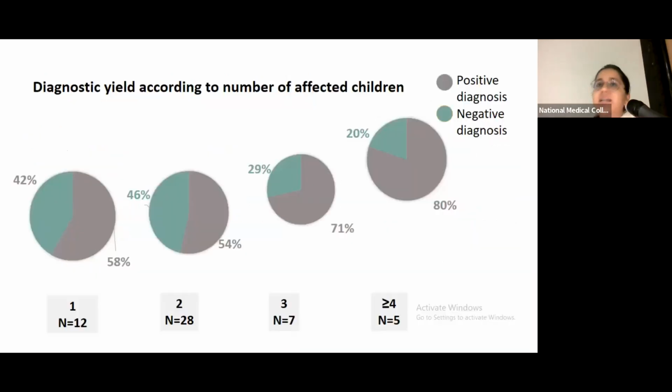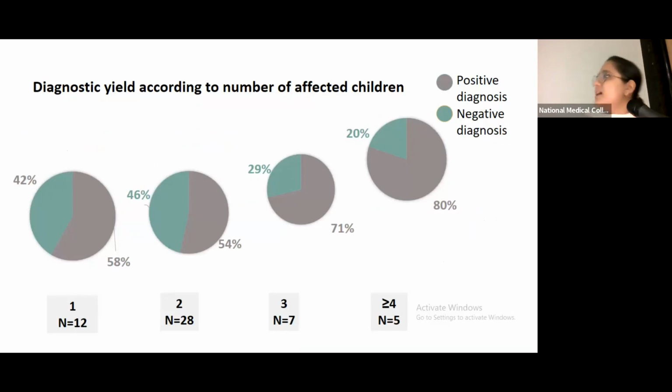Diagnostic yield did vary according to the number of children, but again, this may be misleading because it depends upon the type of disorders that came to us. Based upon our cohort, the couples who had the maximum number of affected children, that is more than 5, we had 5 such couples, and we had a yield in 80% of such couples.